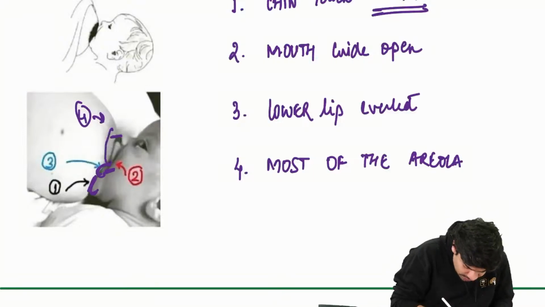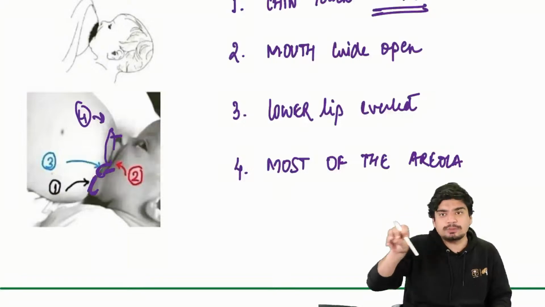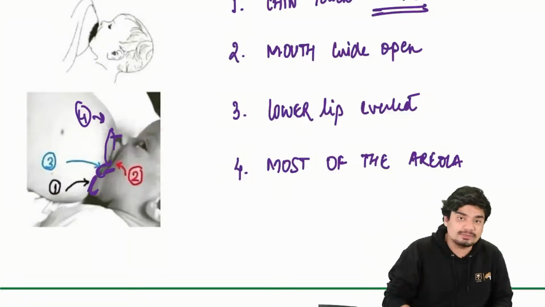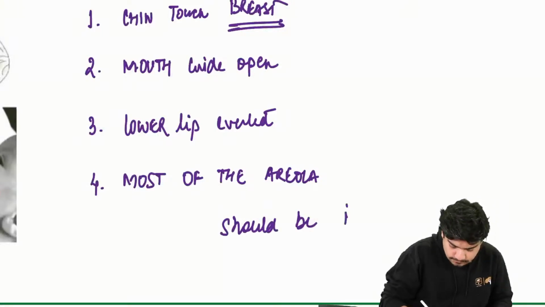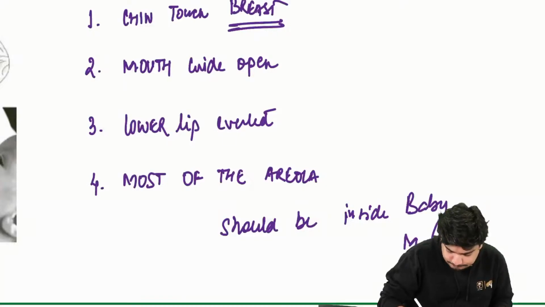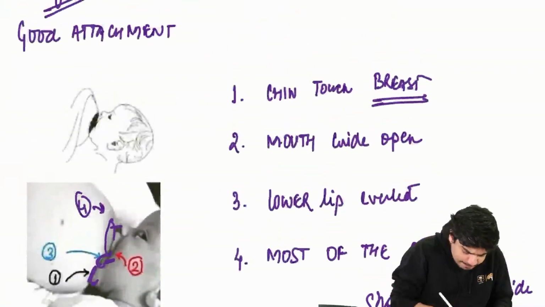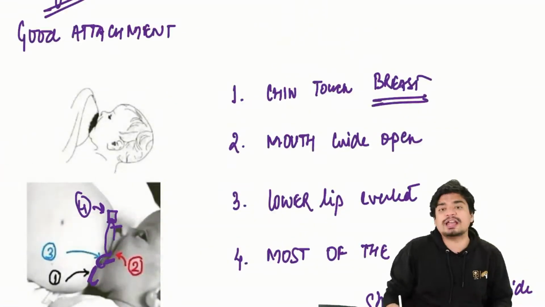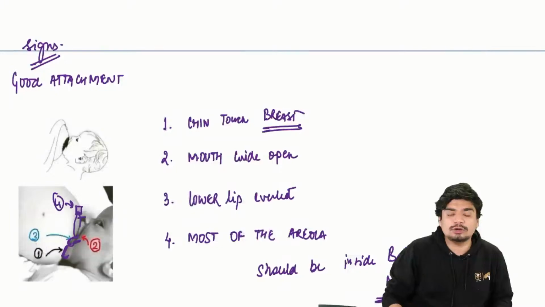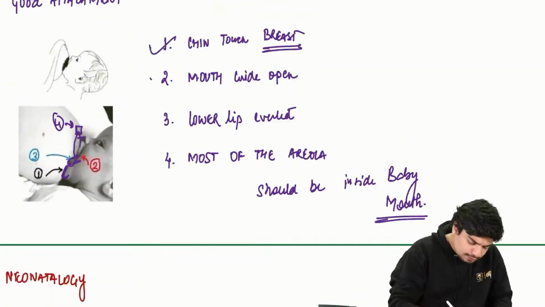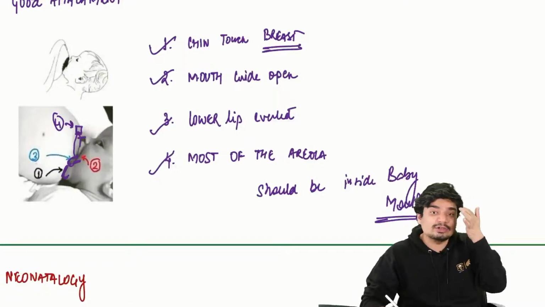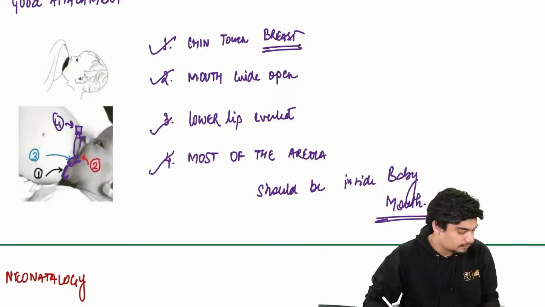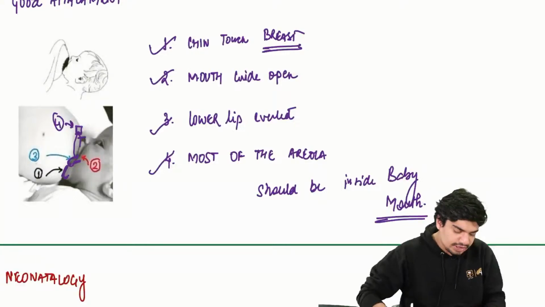And most of the areola, if not all, most of the areola should be inside the baby's mouth. Only a little bit of the upper part of the areola can be visible, but the rest of the areola should be inside the baby's mouth. So these are the 4 signs of good attachment. Very important. These are the 4 signs of good attachment.